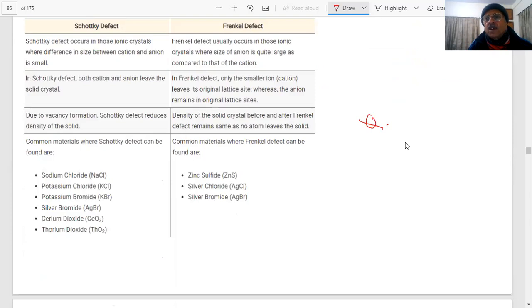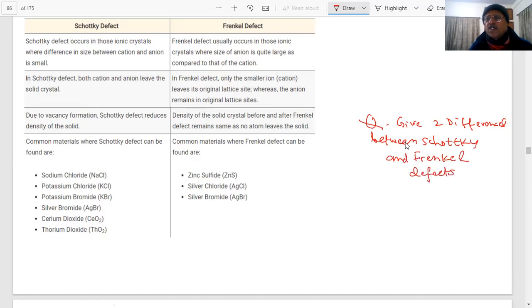There was a question, student. Give two differences between Schottky and Frenkel defects. Because this is a very favorite question, student. One question is likely to be asked this year. Frenkel and Schottky. A tabular form has been provided to help you, students.